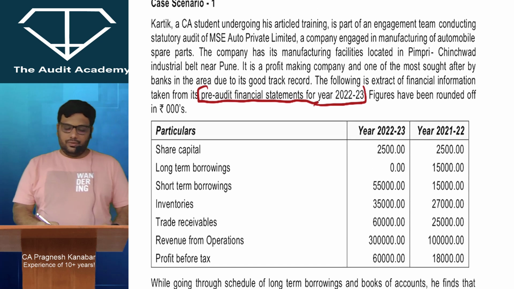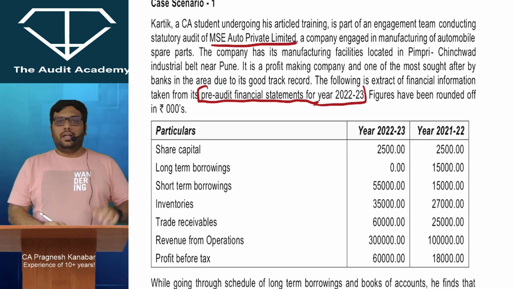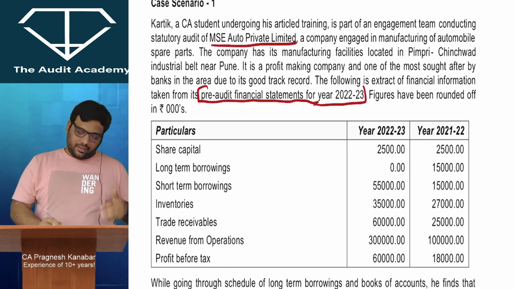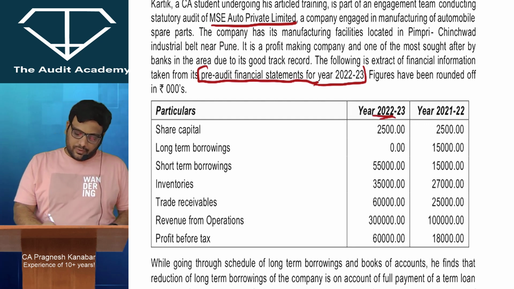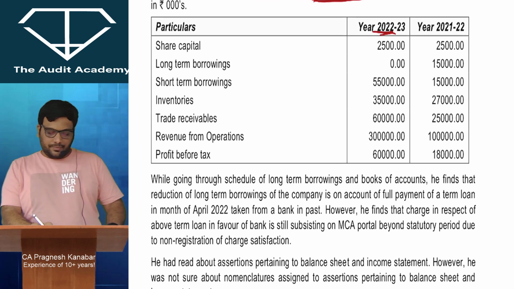The following is the extract of financial information taken from its pre-audit financial statements for the financial year 22-23. So it's a private limited company and the figures are not yet audited. Pre-audit financial statements for 22-23. Obviously 21-22 will be audited. And you have all the points over here.